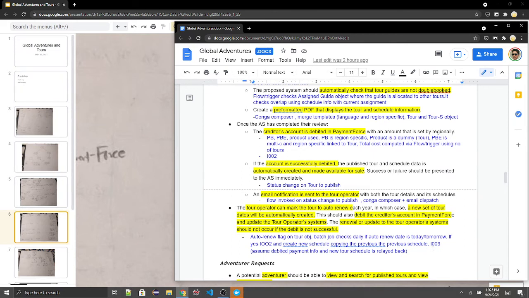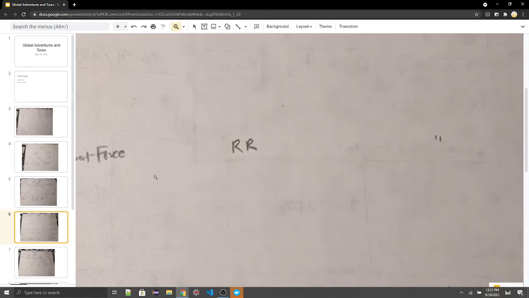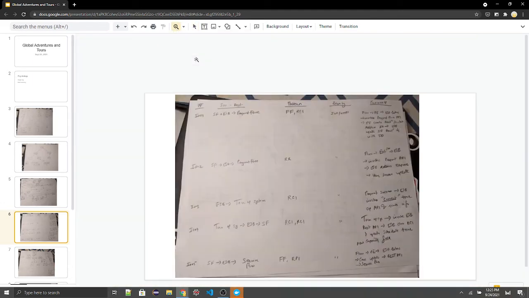Then we'll execute integration I003, which is between the ESP and the tour operator system. This integration is an RCI, remote call-in. The primary purpose is to send the updates from Salesforce to the tour operator systems regarding auto renewals and what the new schedule is.